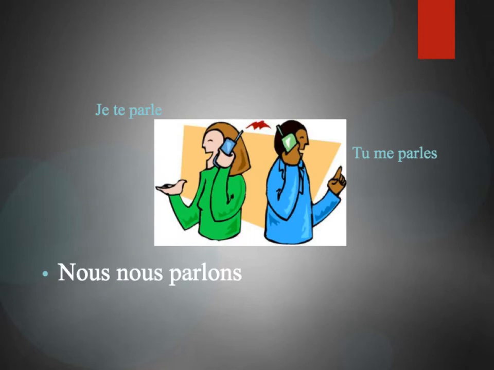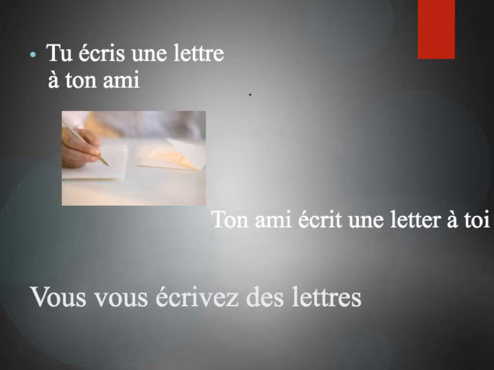Using parler, and again, we don't talk each other, we talk to each other. So, je te parle, tu me parles, becomes nous parlons. We talk to one another. That second nous has the tu already included in it. Using écrire, to write. Tu écris une lettre à ton ami. Ton ami écrit une lettre à toi. Alors, vous vous écrivez des lettres. You write letters to one another.